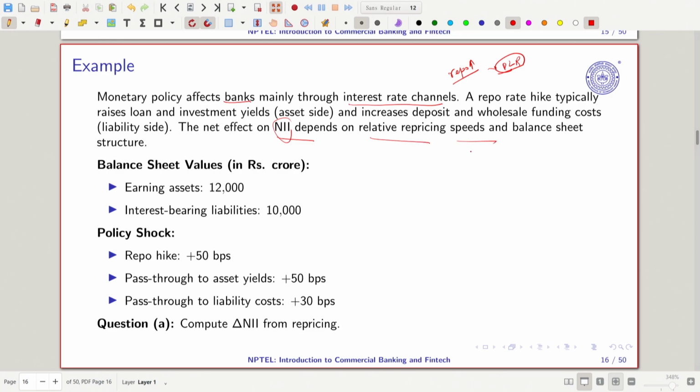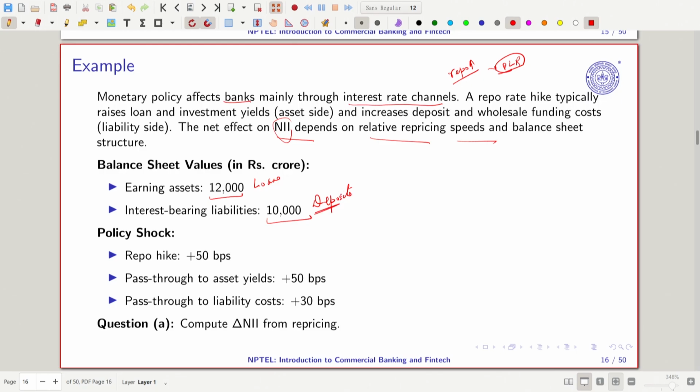So let's have a look. Suppose the balance sheet values are: earning assets of 12,000 crore, which is like loans, and interest-bearing liabilities of 10,000 crore, which is like deposits.